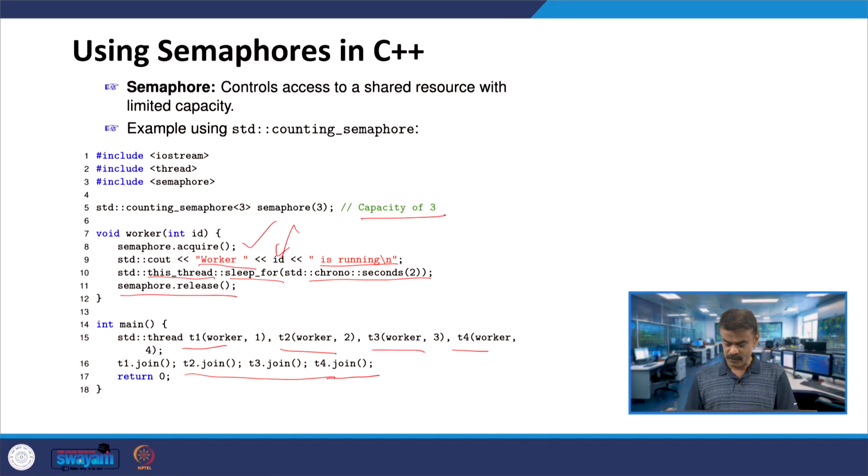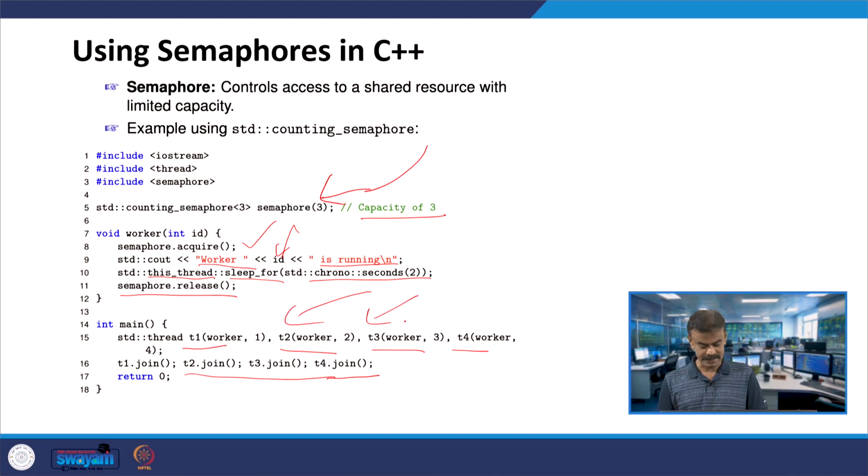Here the semaphore ensures that only 3 worker threads can execute the critical section, printing the message and sleeping, at a time. Once a thread finishes its critical section, it releases the semaphore, allowing another waiting thread to proceed. That is exactly what is happening. This regulates the number of threads accessing the shared resource and prevents race conditions. So, in the console output.